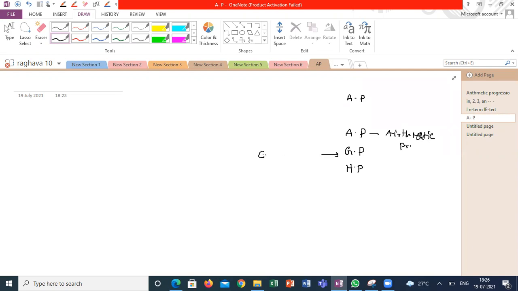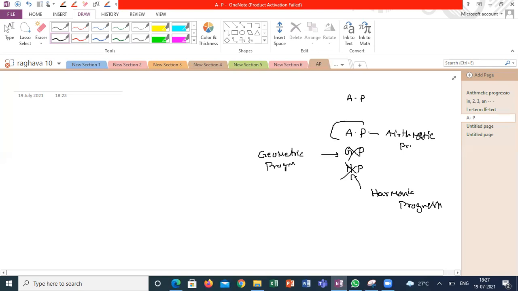GP means geometric progression. HP means harmonic progression. We don't have GP and HP for our level. We are going to discuss only one particular progression, that is called arithmetic progression.